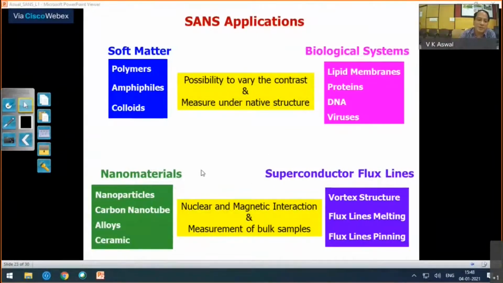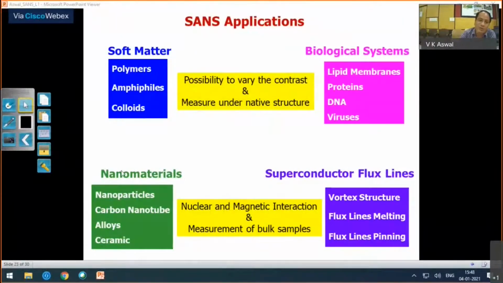Other systems studied by small angle neutron scattering are nanomaterials, such as nanoparticles, carbon nanotubes, alloys, and ceramics. Also, one field widely studied only by small angle neutron scattering is looking at vortex structures, flux line melting, and flux line thinning.